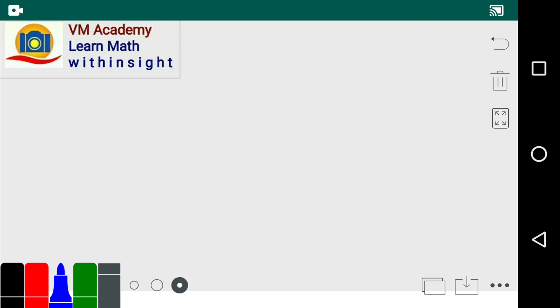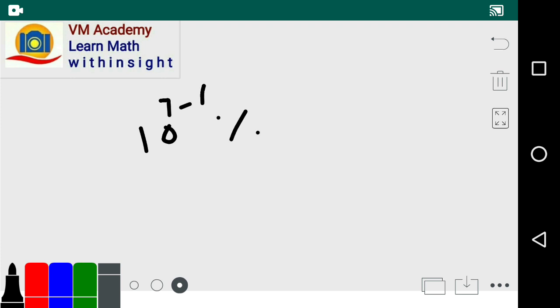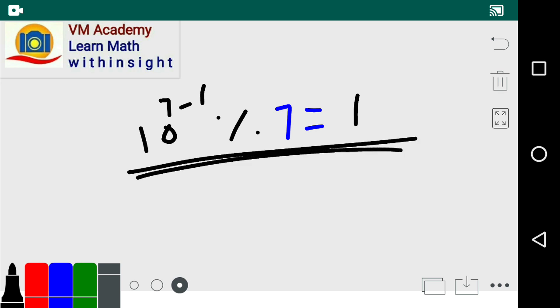Example, friends: 10 raised to 7 minus 1, that is 10 raised to 6, mod 7, gives remainder 1 according to Fermat's Little Theorem.